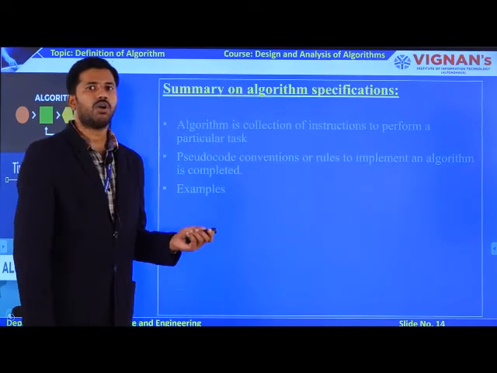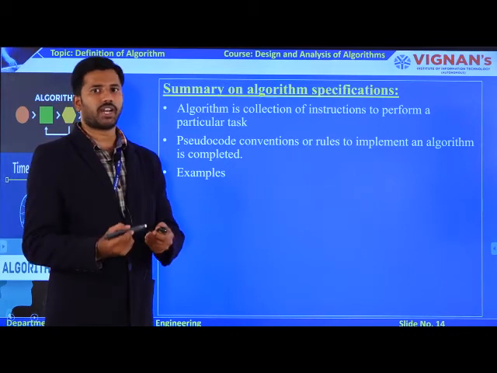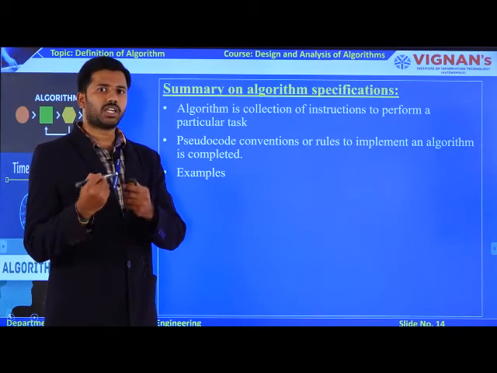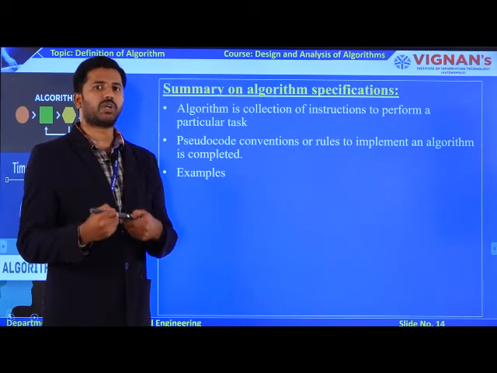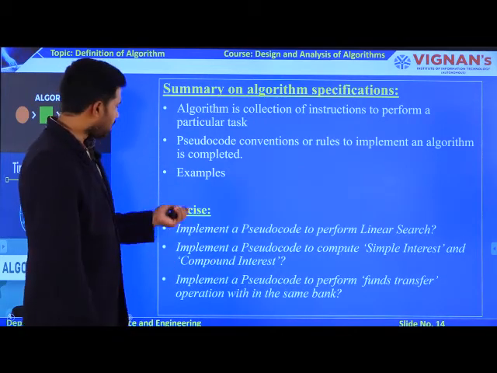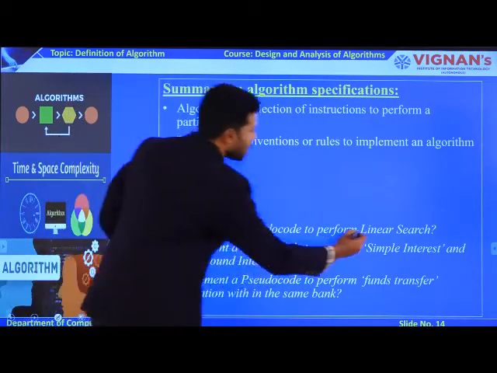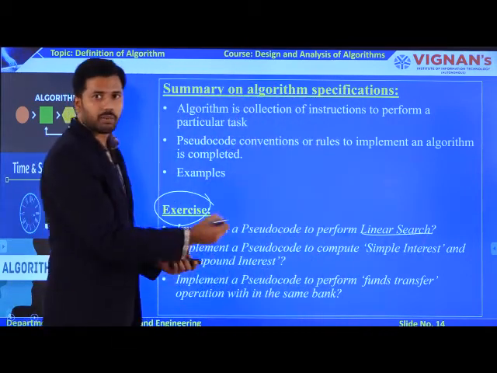So as of now we have seen the definition of an algorithm, followed by the properties of an algorithm, followed by the rules which are required to develop your own algorithm, followed by some examples also. Now you take these 3 examples as an exercise. The first one is linear search. I am giving an assignment to you.